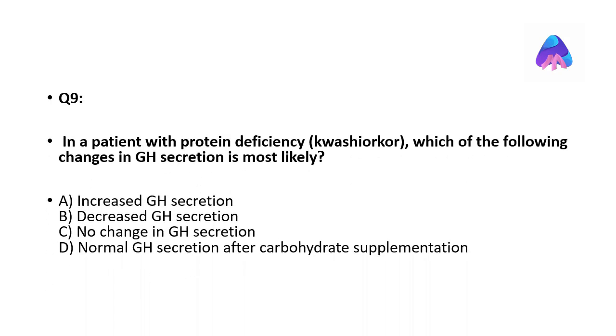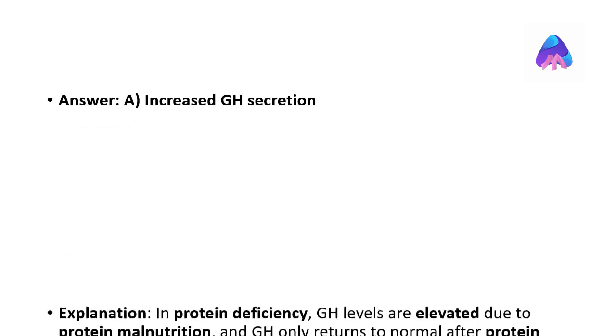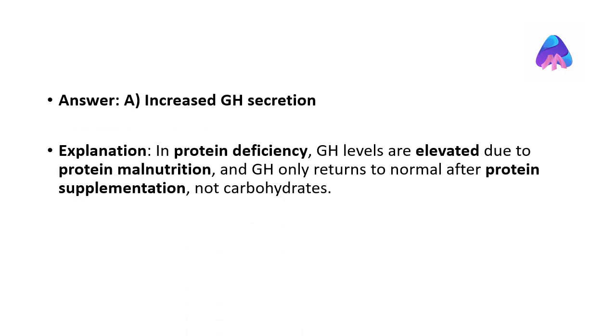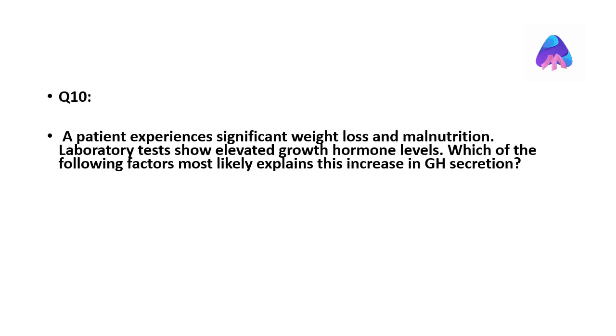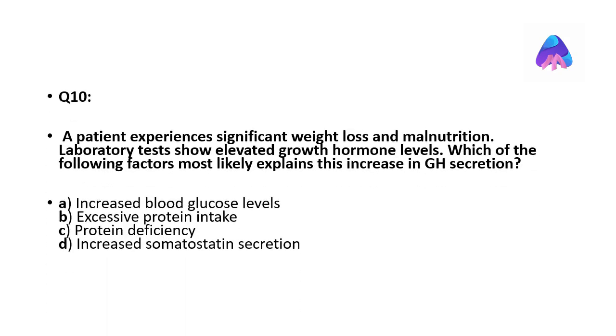In a patient with protein deficiency, kwashiorkor, which change in GH secretion is most likely? The correct answer is increased GH secretion. In protein deficiency, GH levels are elevated due to protein malnutrition and only return to normal after protein supplementation, not carbohydrates.